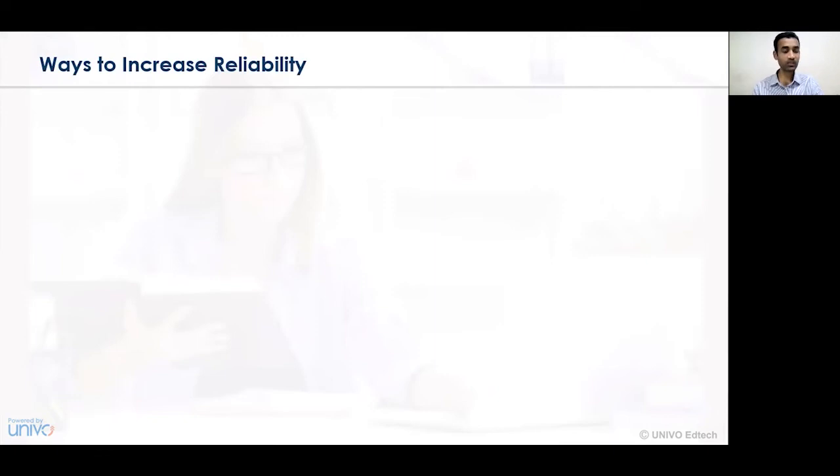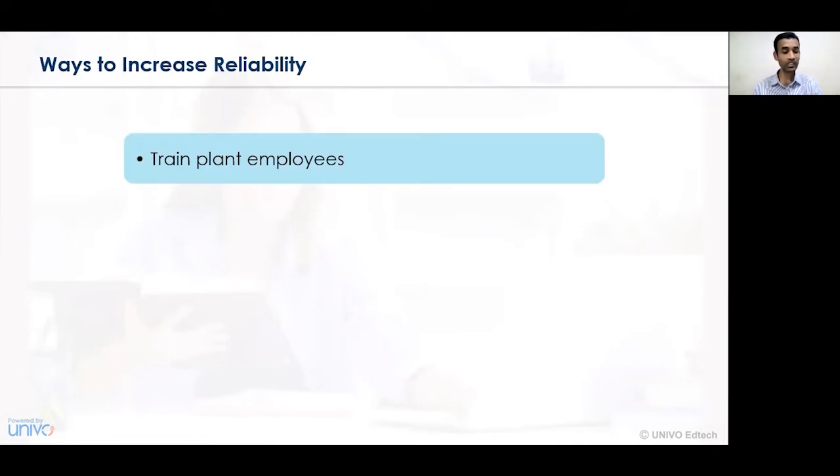Now let us understand the ways to increase reliability. The first way is training the plant employees. The employees in a particular plant need to be continuously trained, and effective training and development strategies and techniques need to be used for training the people, which will help increase reliability and the profitability of the manufacturing processes of a business plant.